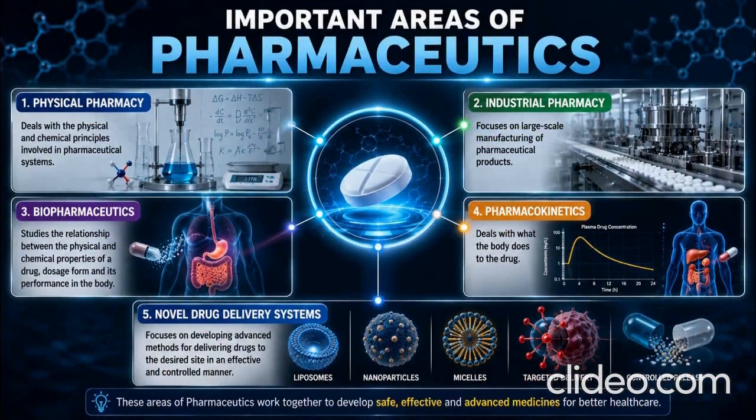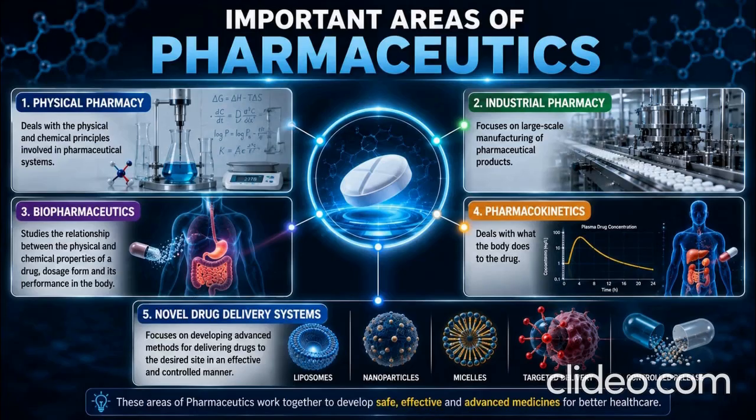Biopharmaceutics, which studies the relationship between the physical and chemical properties of a drug, dosage form, and its performance in the body. Pharmacokinetics, which deals with what the body does to the drug. And finally, novel drug delivery systems, which focus on developing advanced methods for delivering drugs to the desired site in an effective and controlled manner. We will study these concepts in detail in the upcoming episodes, so let's understand pharmaceutics with a simple real-life example.